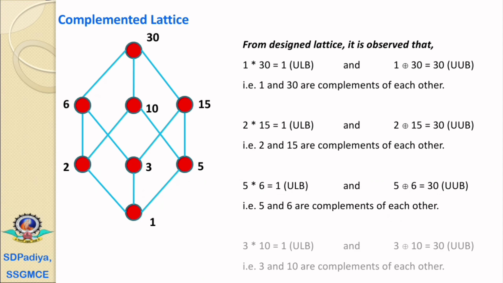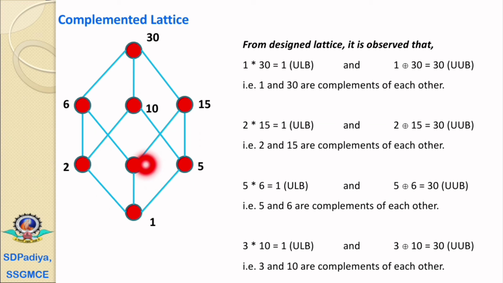Similarly, the complement of 3 is 10. If we find 3 meet 10, then 3 to 1 is the lower directional movement, and 10 to 5 and 5 to 1, or 10 to 2 and 2 to 1, which means 3 meet 10 equals 1.